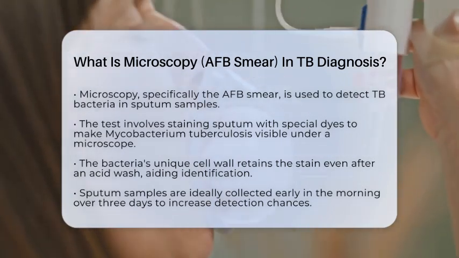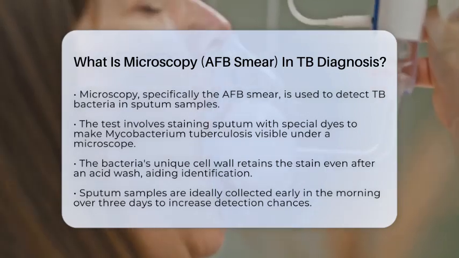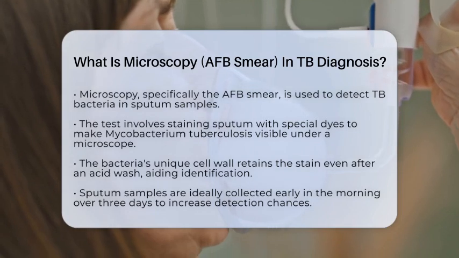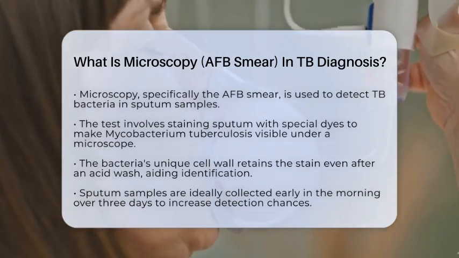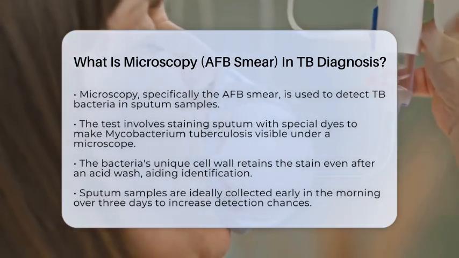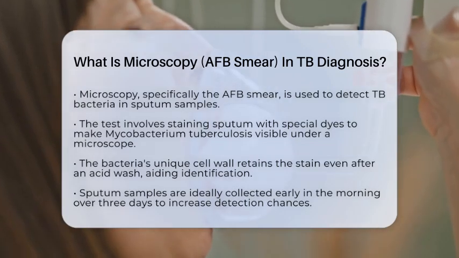The process involves staining a sputum sample with special dyes that make these bacteria stand out. Because of their unique cell wall, acid-fast bacteria retain the stain even after an acid wash, making them visible under the microscope. This allows health professionals to spot the bacteria directly in the sample.